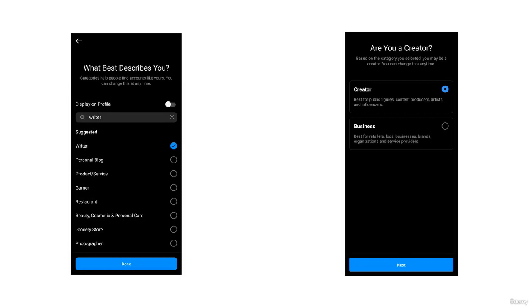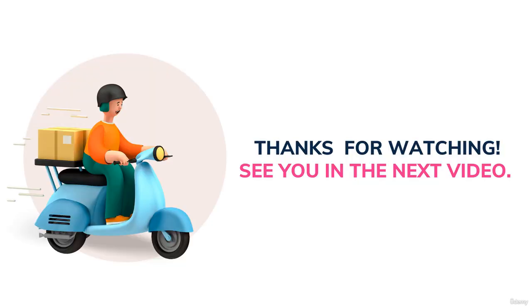And your account would be set up as a professional account and you'll be able to use the tools for professional accounts. I hope you understood why you should choose a professional account or a personal account, and also I hope that you know how to switch to a professional account just as I've shown. So that is all about switching to a professional account.